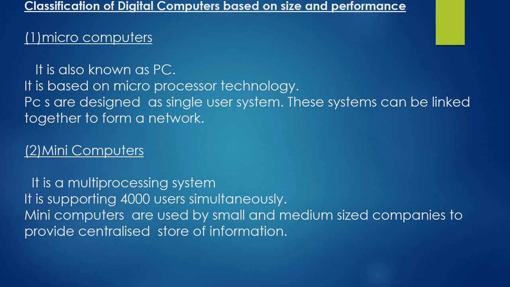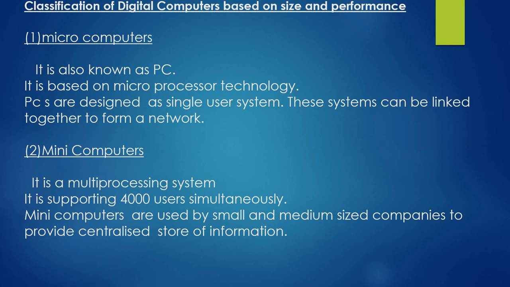What is the full form of PC? Personal computer. It is based on microprocessor technology. These PCs are designed as single user systems, and they can be connected together to form a network.